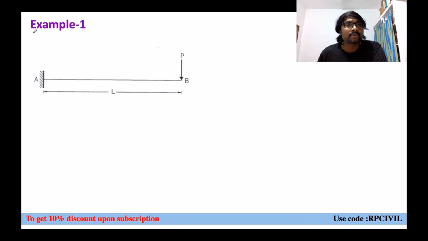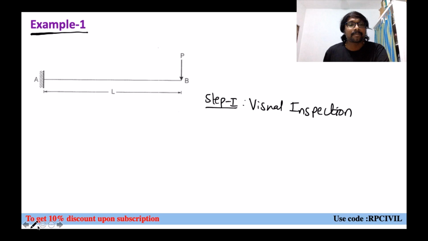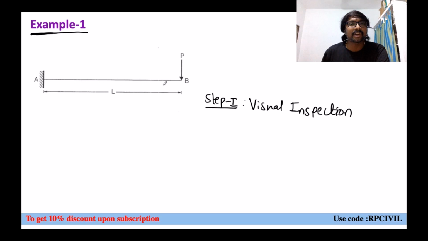Now, coming to this first example, a cantilever beam with a point load at the free end. What is step 1 for drawing? Visual inspection only, no? Whenever it is by visual inspection, how do we consider it? Always, members will be bending in which direction? Perpendicular to the longitudinal axis. This horizontal one is your longitudinal axis, therefore the beam will be bending in the vertical direction.